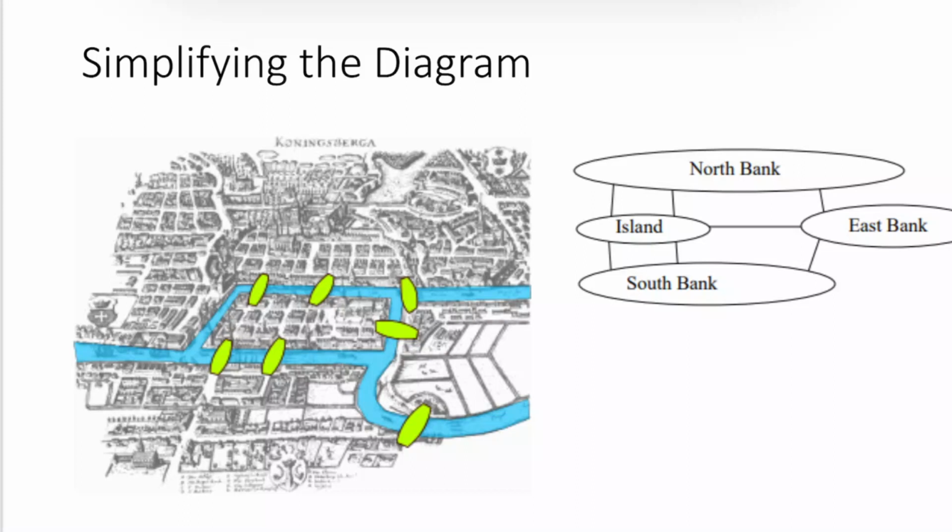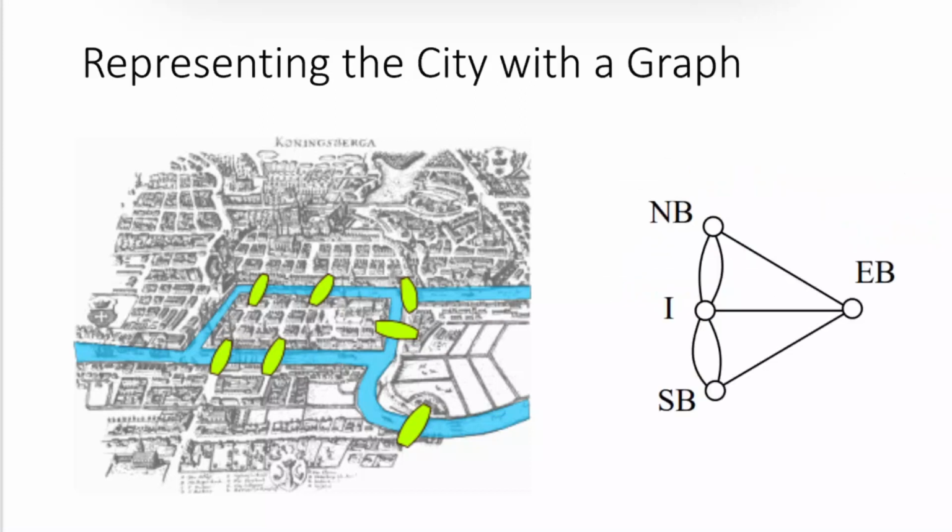In modern-day graph theory, what he simplified this to is what we call a graph, where you have the 4 different vertices that represent the North Bank, the island, the South Bank, and the East Bank, and then we have edges that represent the bridges. This is why Eulerian paths and circuits are called that: they're named after Euler, because Euler was the one that first came up with this problem.